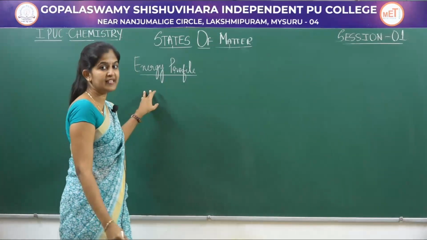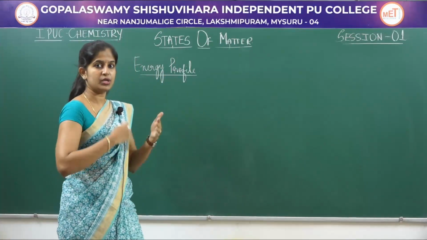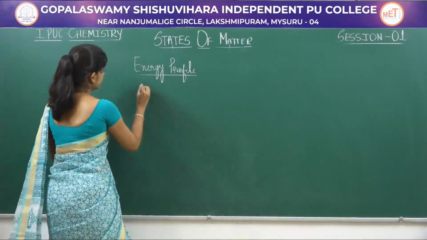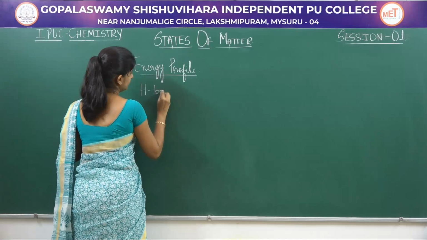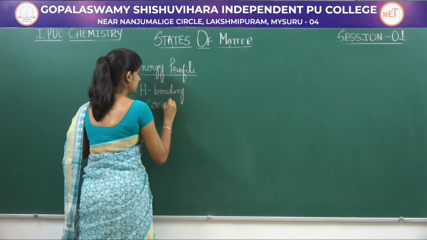Now the energy profile of these weak interactions: which is strongest and which is weakest? First comes hydrogen bonding. As said earlier, it will be about 20 kilojoules per mole.